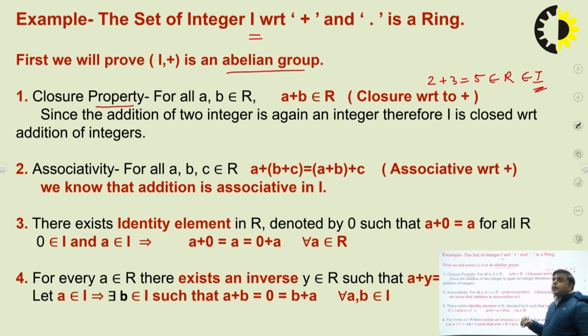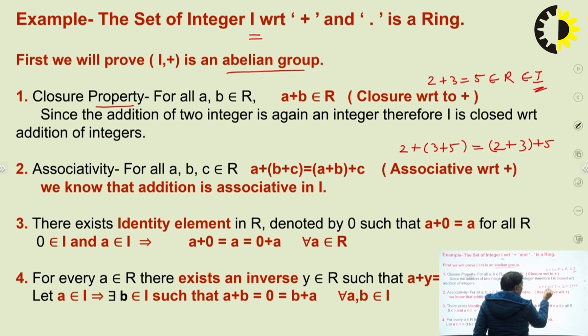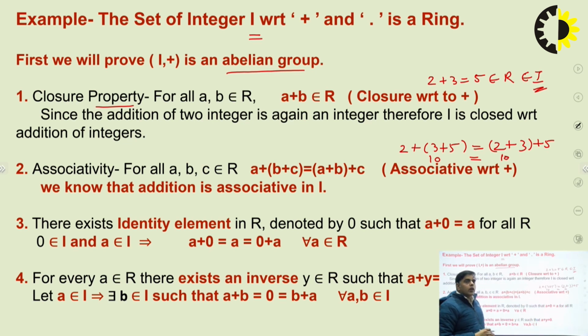Second is the associativity. If you take any three elements of the integers, suppose 2, 3 and 5, then you will find 2 plus 3 plus 5. This must be equal to 2 plus 3 plus 5, with the brackets placed differently. The output of the left hand side is 10, and the output of the right hand side is again 10. So left hand side and right hand side are equal. So these elements follow the associativity property.